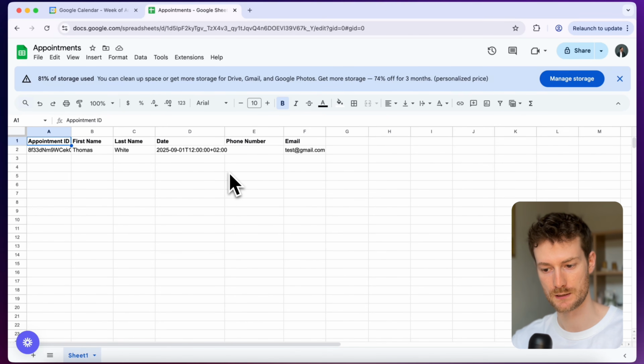And we also have the email. And we also have the phone number. In this case, we don't have it because I called it from web. But if someone calls it from their cell phone, it will also populate the phone number in this field. So you can also send confirmation messages. So I would say, let's get started.